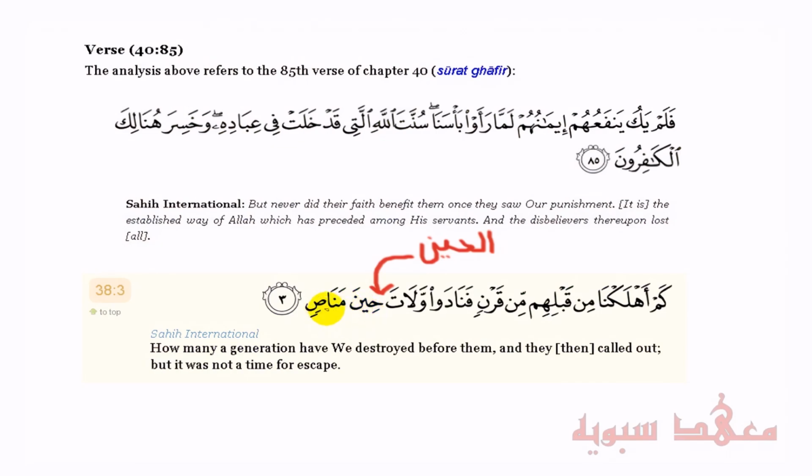Manas is a masdar mimi. We've spoken about the masdar mimi and what that denotes. It denotes the action of escaping. It denotes a place of escaping and the time of escaping. All those. So it has more meaning than the normal masdar.